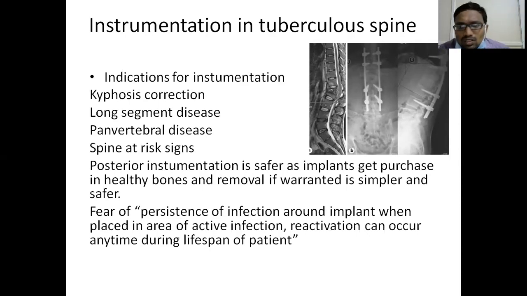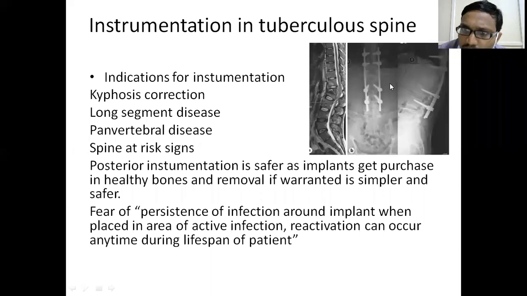But the problem, if you keep an implant, what happens? The infection might persist along the implant, or there might be reactivation of tuberculosis. But still there are cases where we go for instrumentation in spinal tuberculosis. I do not want to go into the controversies, but we do instrumentation in tuberculosis of the spine.